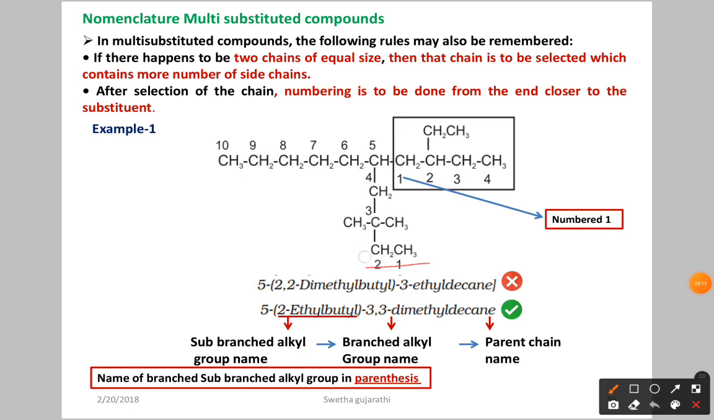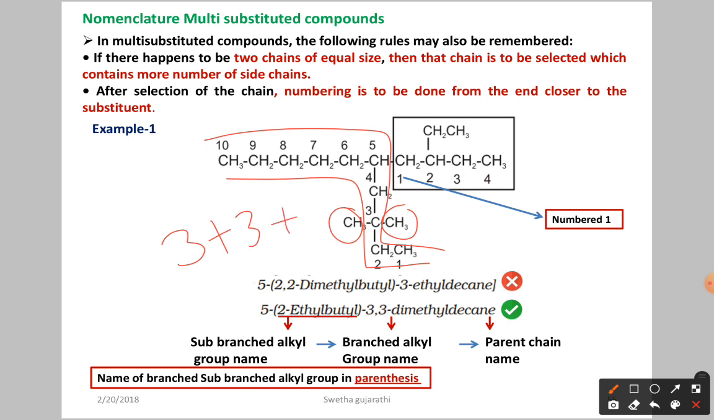Now if you proceed in this direction, here at the 3rd position we have 2 branches. So 2 branches means you have to take the numbering 2 times: 3 plus 3. And after that at the 5th position we have one branch. So in total how much are you going to get now? 9. So the sum of the substituents should be less, so we are going to give the numbering in this direction only.